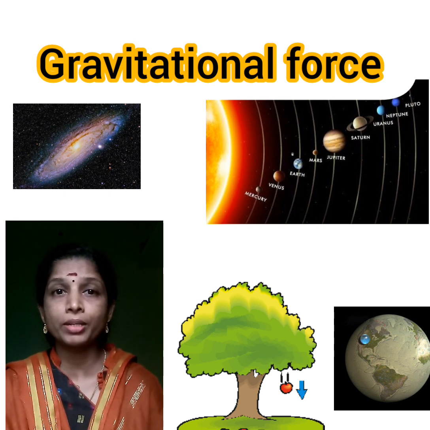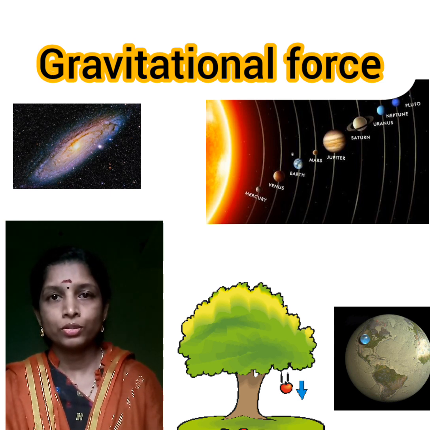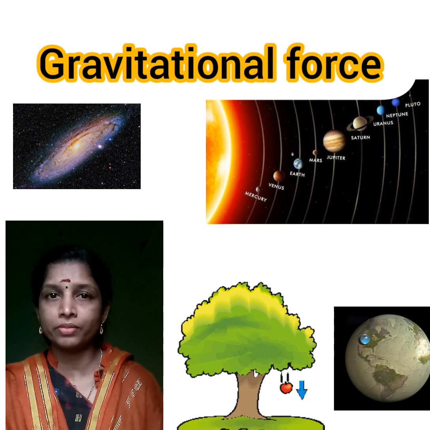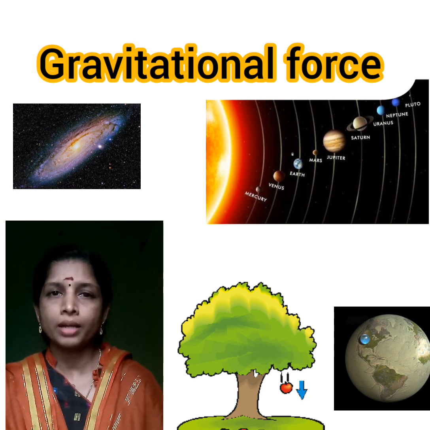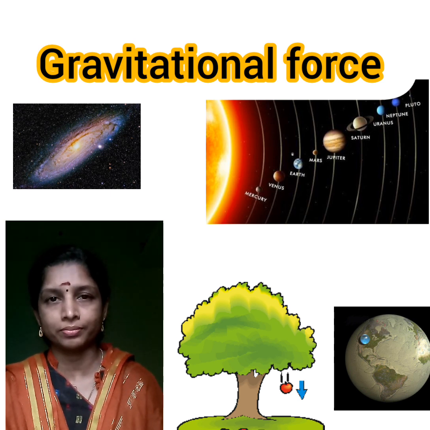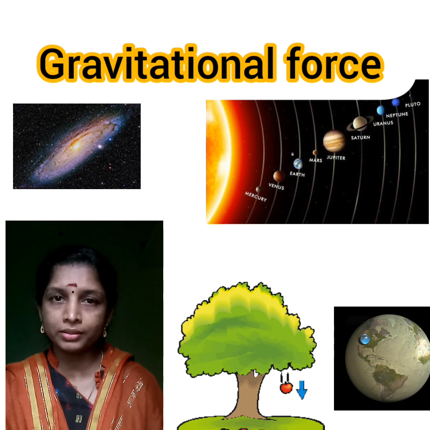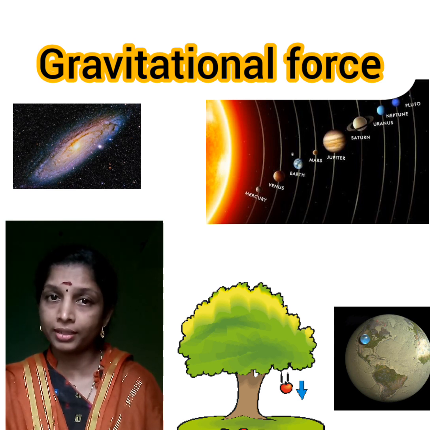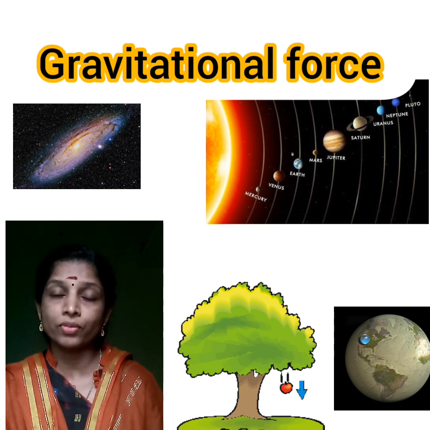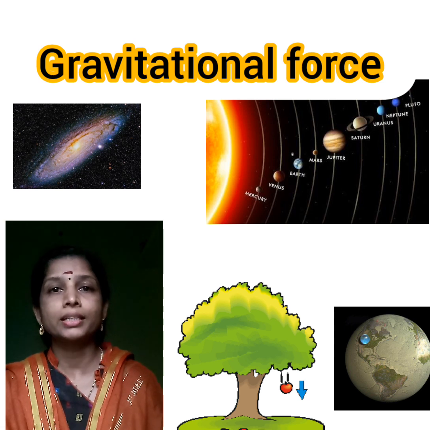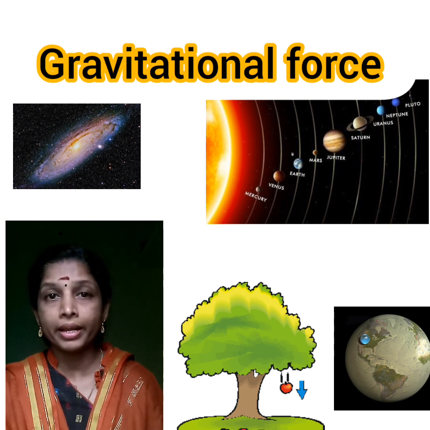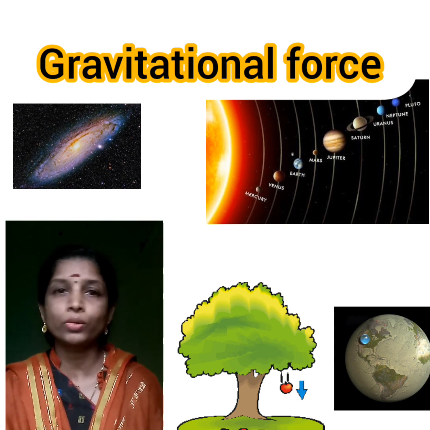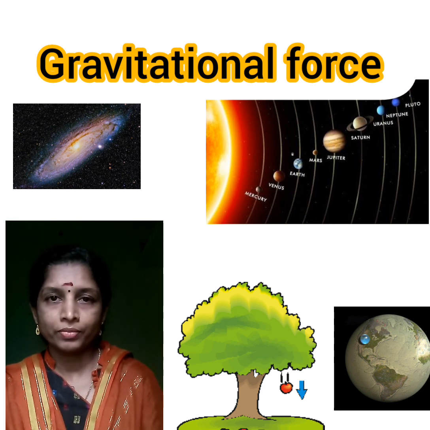They are also firmly stuck to the Earth. So the gravitational force between any objects is negligibly small compared to the gravitational force between our body and the Earth. Is it clear? The gravitational force between Earth and our body is far greater than the gravitational force between any objects and us. Is it clear? So that is why we are not colliding with each other. Got it, what I said?